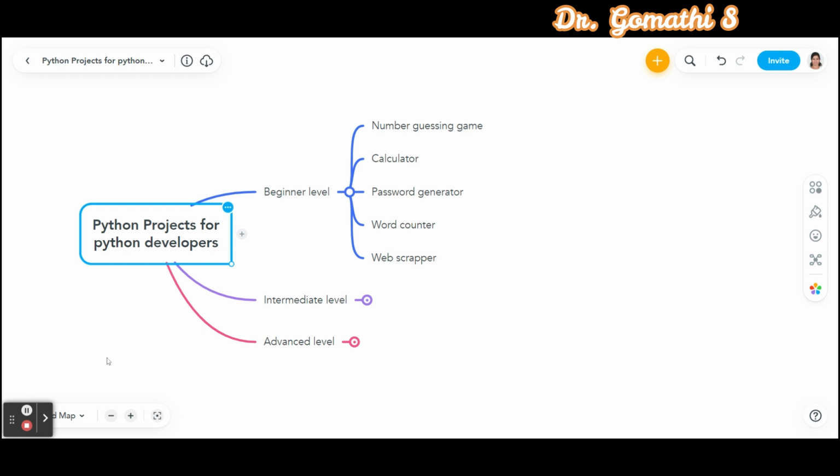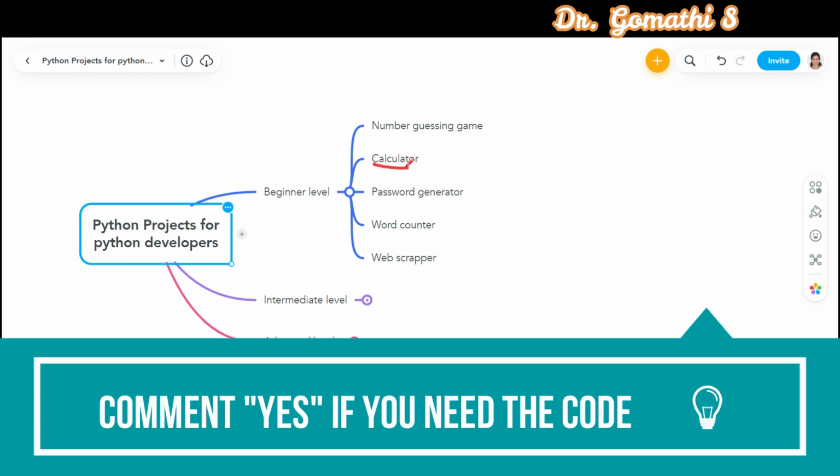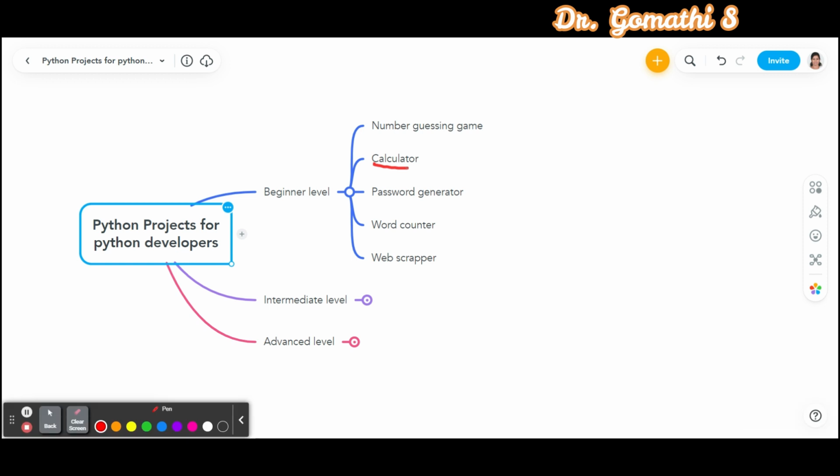The second one is the calculator. This is another project which you can try. You can create a command line calculator that can perform basic arithmetic operations like addition, subtraction, multiplication and division. This project will teach you about functions, user input and error handling.